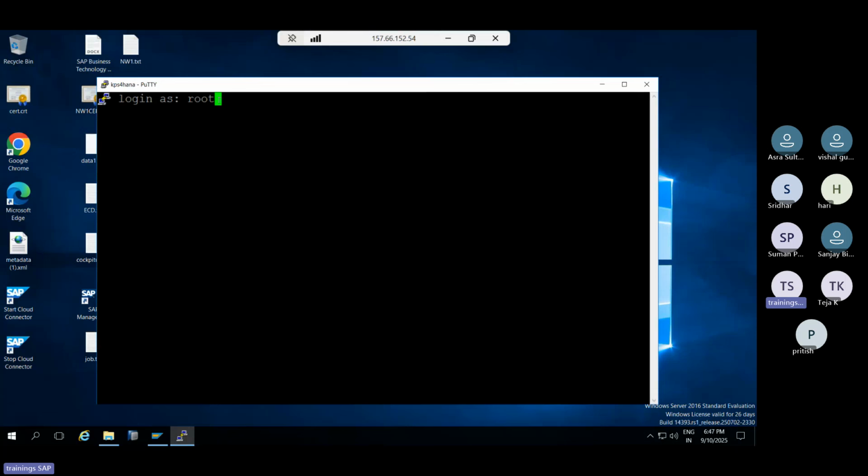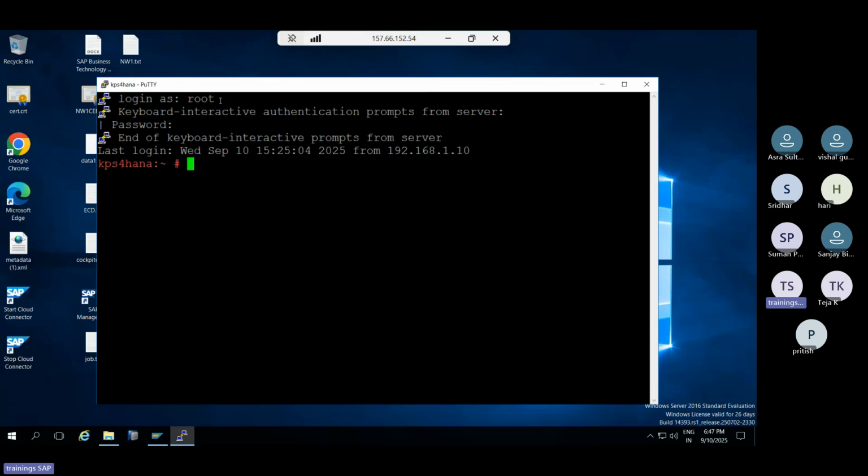This is the super user, like the administrator user. So login as root. Then what is the password? Whatever the password is, I will share it, so you can use it. But when you are typing the password, it will not be displayed here. I'm just typing the password. It is not shown, but it is being typed. Just click on the Enter button. Carefully, you have to log into the operating system.